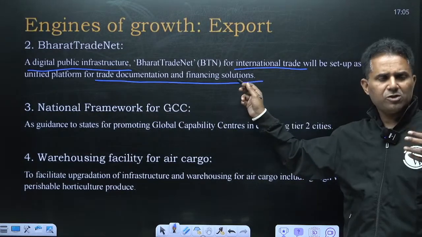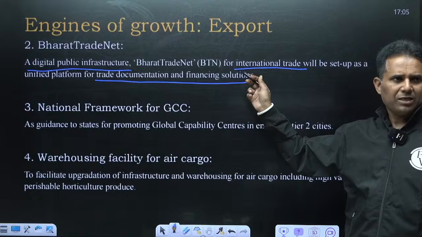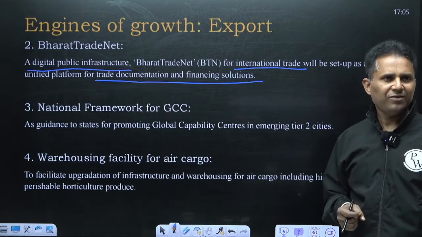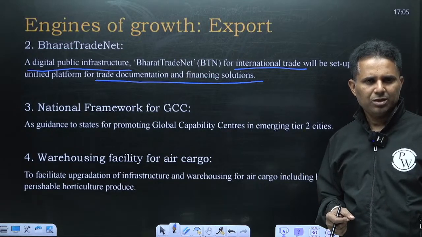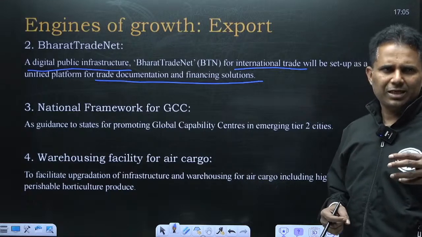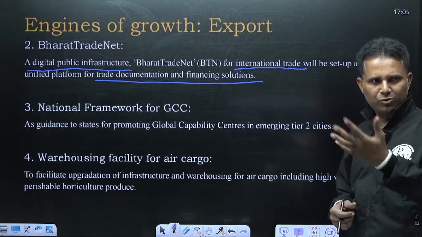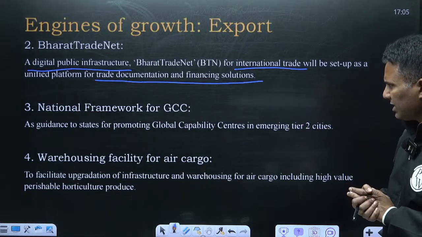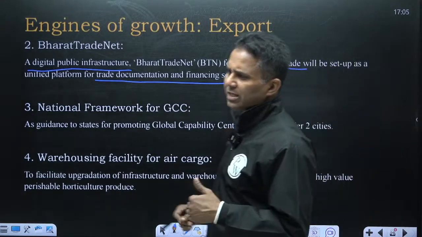This was the need of the hour. A lot of entrepreneurs were saying about this, that we require a UPI kind of thing for exports, for financing mostly, and a lot of formalities that is required through paper. Now it will be resolved through this UPI platform, UPI kind of platform. National framework for GCC. GCC is Global Capability Centers.